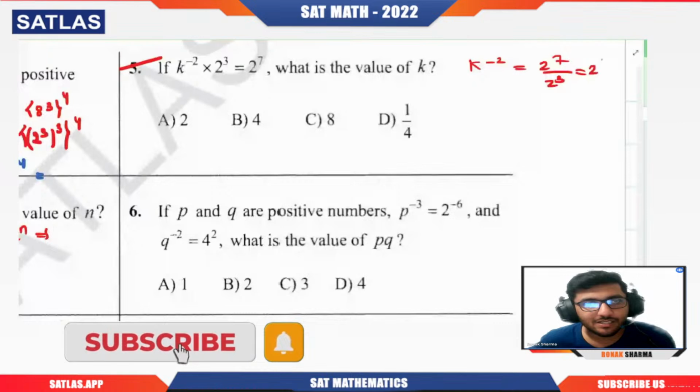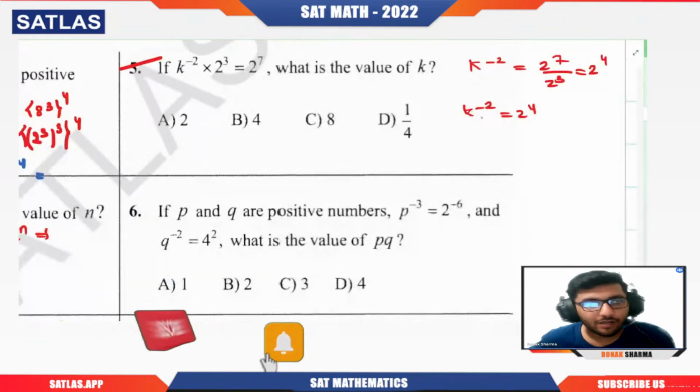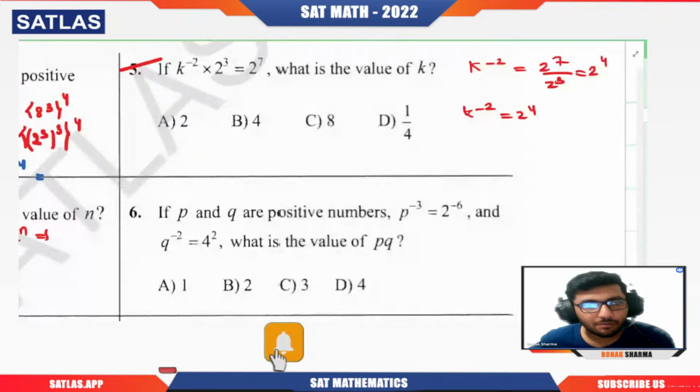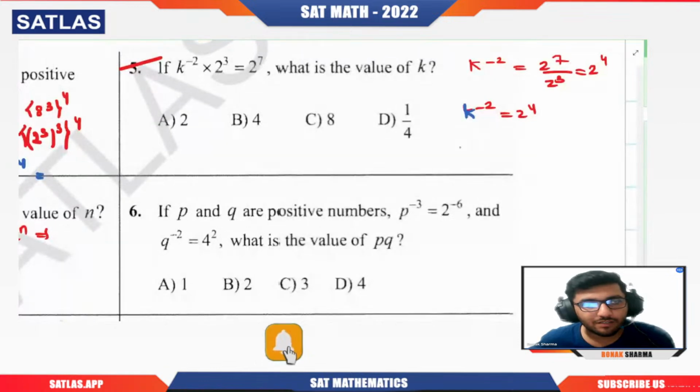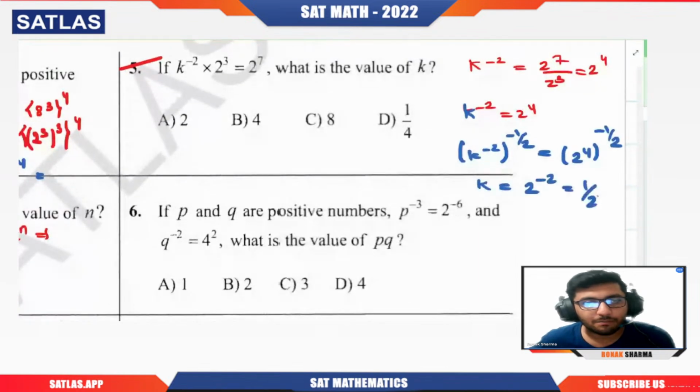So k power minus 2 is 2 power 4, right? Now what I will do, I want to make the power of k to be plus 1. So I will raise on both sides minus 1 by 2. Got it? Why am I raising that? So that minus 1 by 2 to minus 2 will become 1. And here I will do the same thing, 2 power 4 power minus 1 by 2. Here this will become k. This will become 2 power minus 2, which is nothing but 1 by 2 power 2, which is 1 by 4. So D is correct.